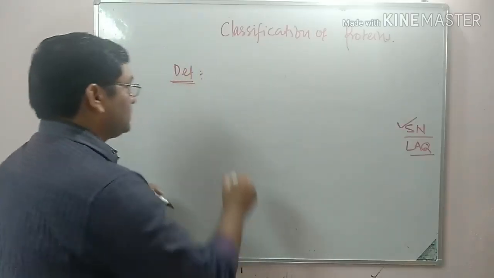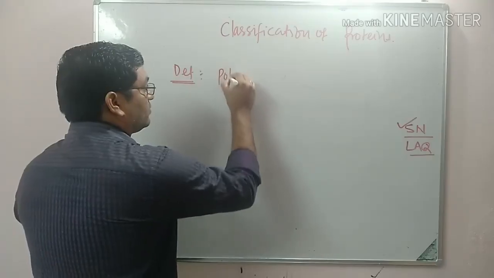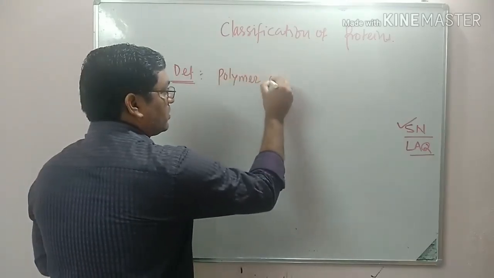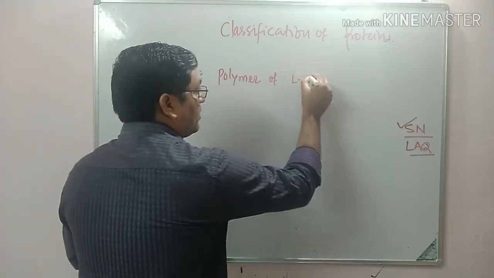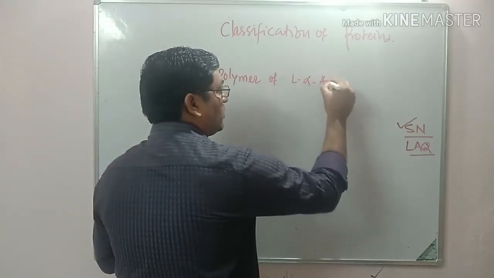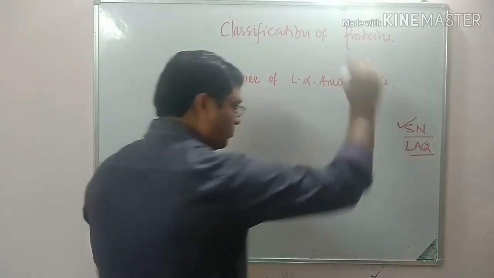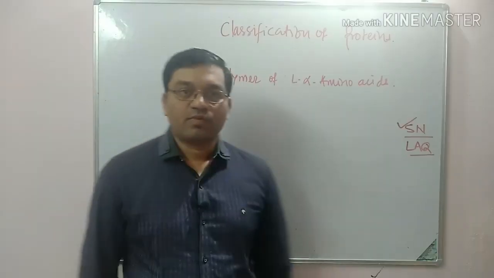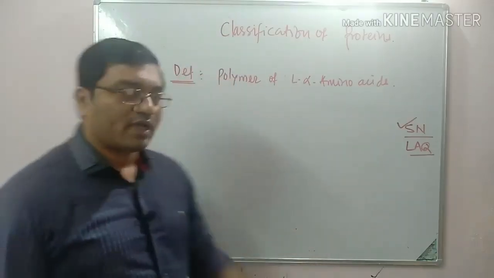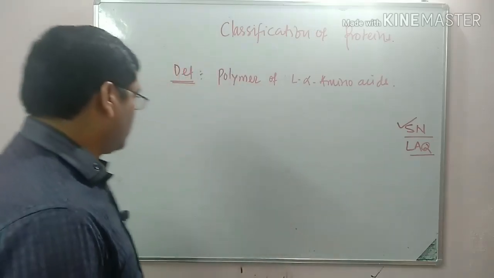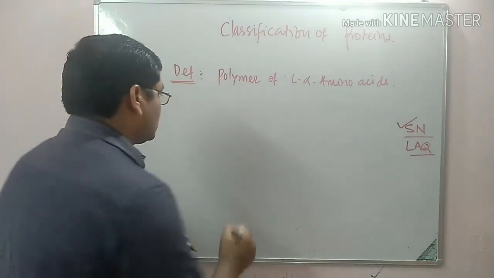Proteins are polymers of L-alpha amino acids. So proteins are polymers of amino acids. They are polymers of L-alpha amino acids. Now coming to the classification.